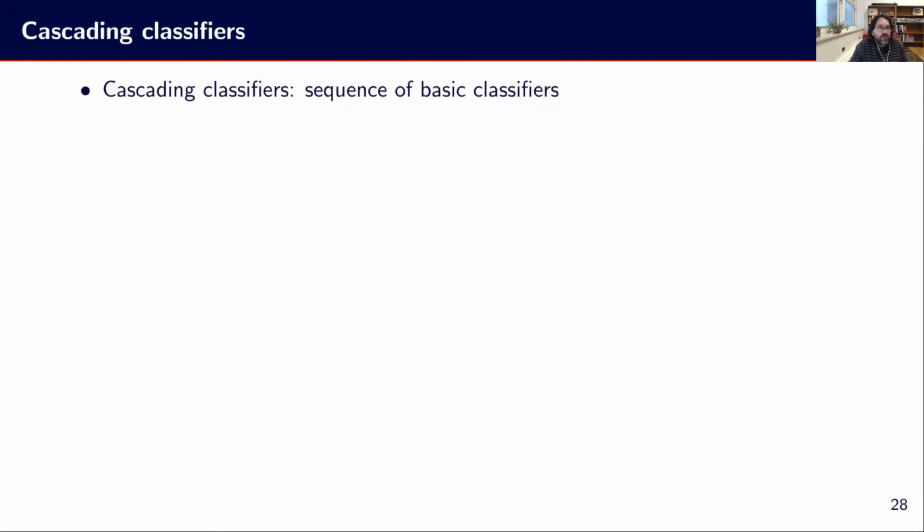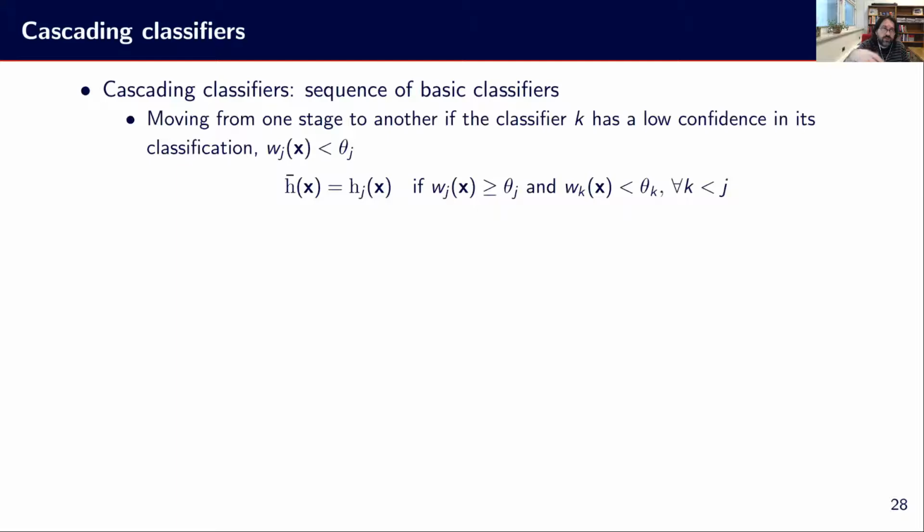Another approach is cascading classifiers. So the idea is not to work in parallel, but to get a sequence of basic classifiers, without going through the whole sequence all the time. We are moving, in fact, from one stage to another if the classifier K has a low confidence in its classification. So basically, if we see that confidence is lower than a given threshold, we go into the next stage. If it is higher than a given threshold, we just stop there and we assign the decision as the one to use here. So the decision is basically this thing. We are somehow having this rule here that says we will stop.